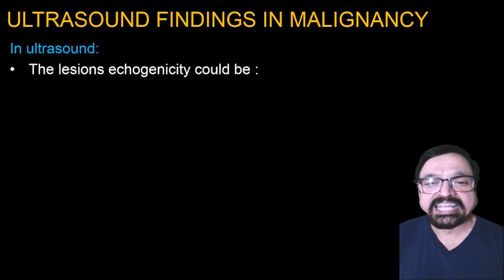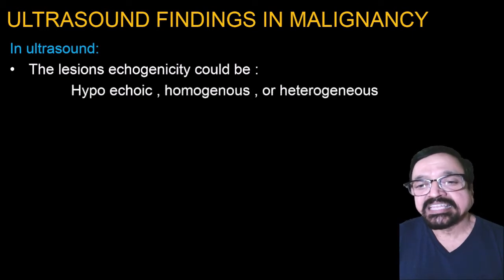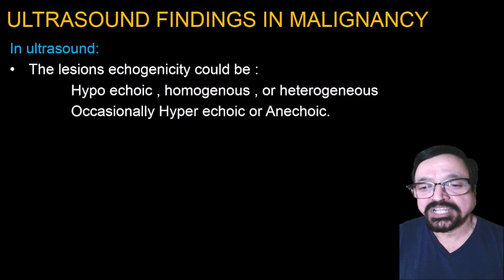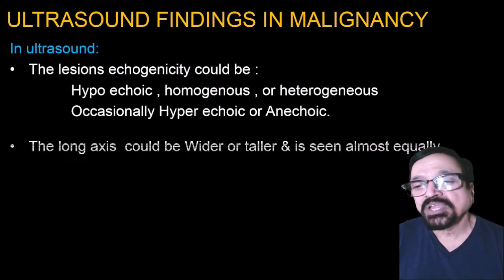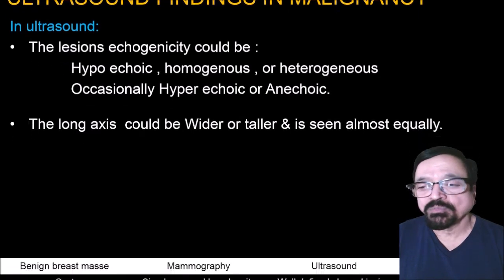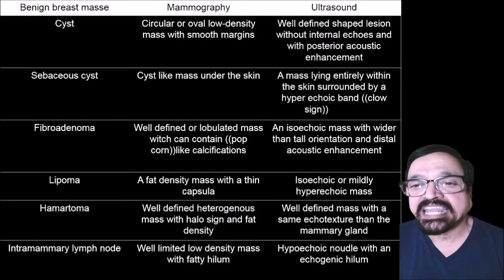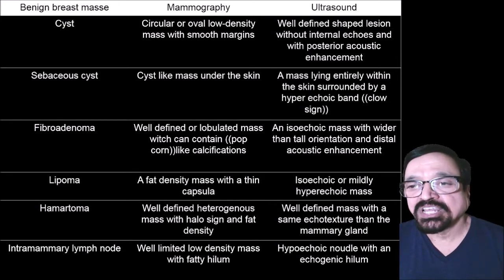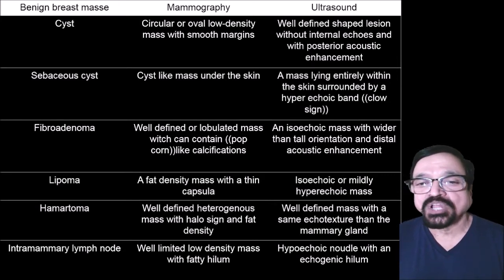Recollect again, the lesion is echogenic, then hypoechogenic, homogeneous or heterogeneous, occasionally hyperechoic or anechoic. The long axis could be wider, taller, and is seen almost equally. Now these are the things which are given here of the benign breast masses versus mammography and ultrasound. Benign we know because we have to differentiate them from malignancy.